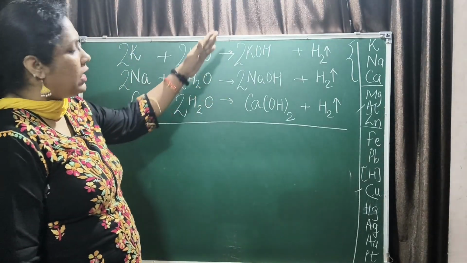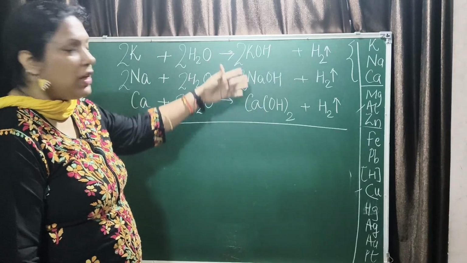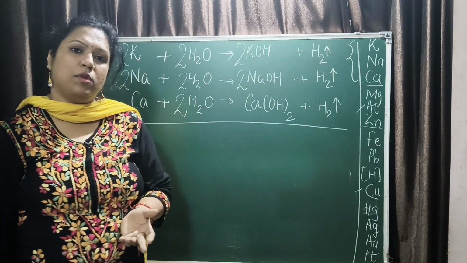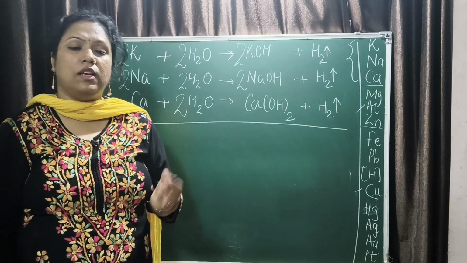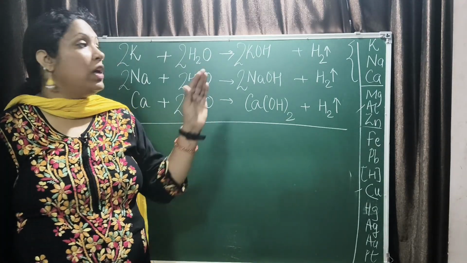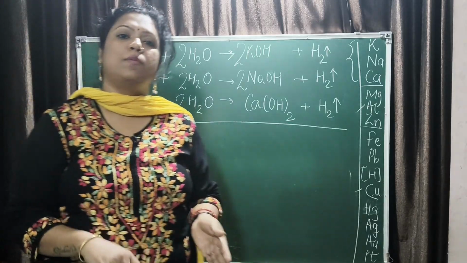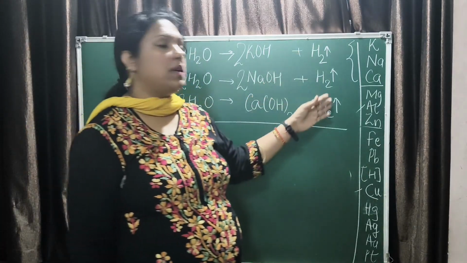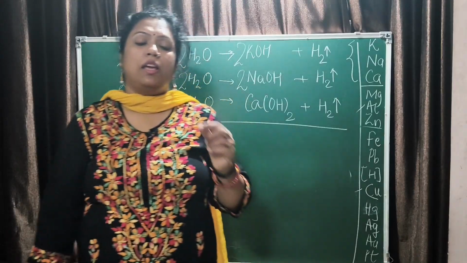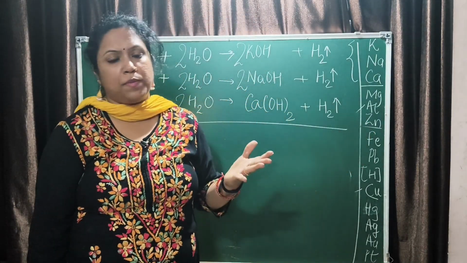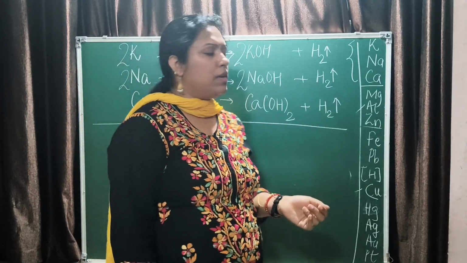Since they form bases directly, you can use the litmus test to check whether bases are formed. B for base, B for blue, so red litmus turns blue when added to these solutions, and hydrogen gas is released. Hydrogen gas can be tested: if a glowing splint is brought near the gas, it burns with a pop sound. That is the test for hydrogen.